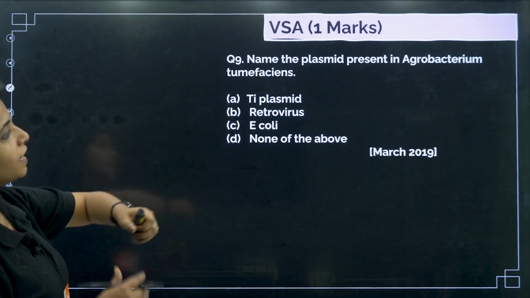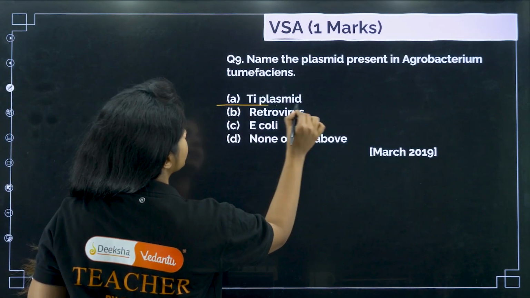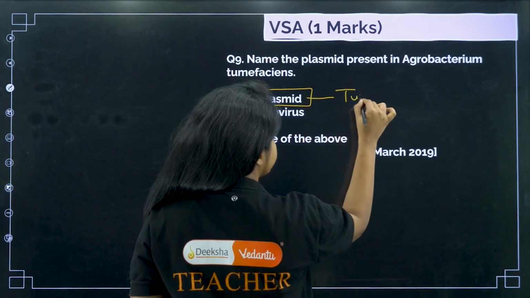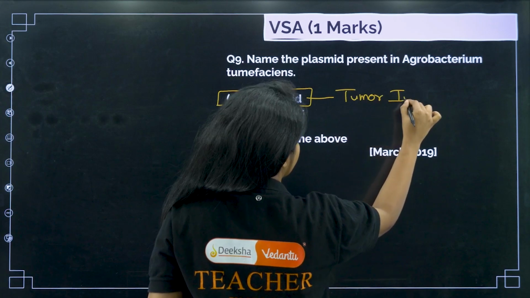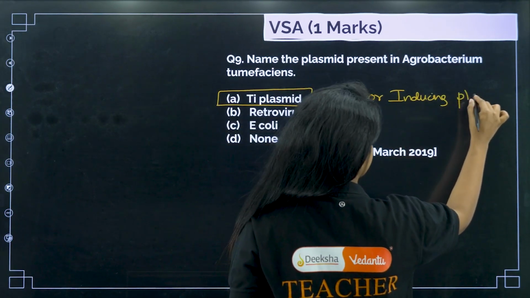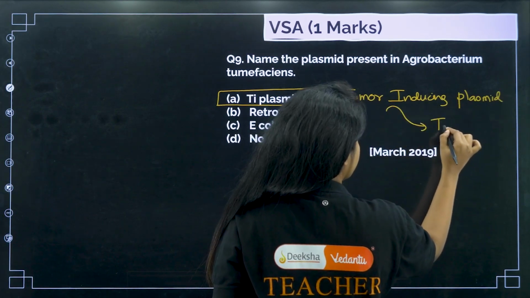So the name of the plasmid present in Agrobacterium tumefaciens is what, children? It is TI plasmid, tumor inducing plasmid. I'll write it over here also: tumor inducing plasmid. Why? Because it has tDNA.